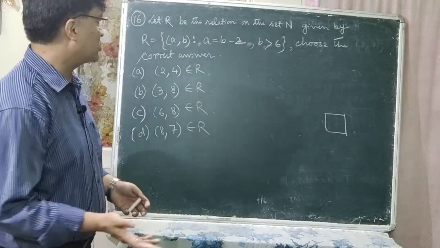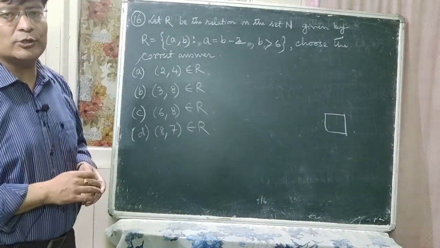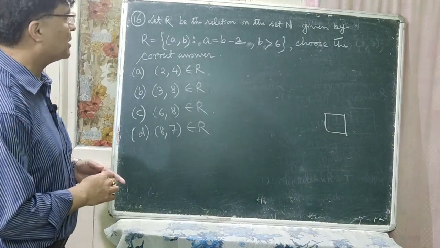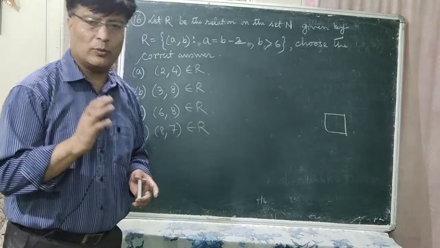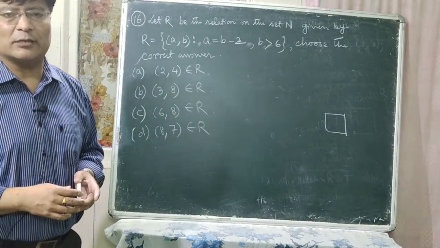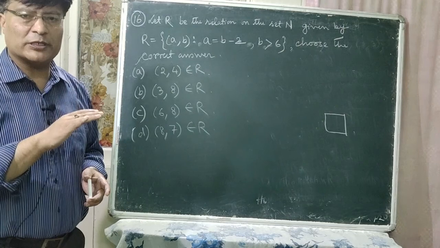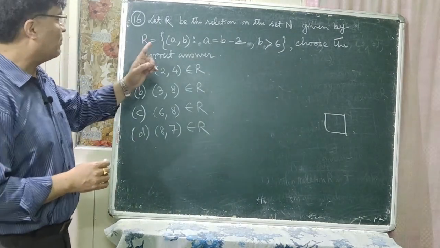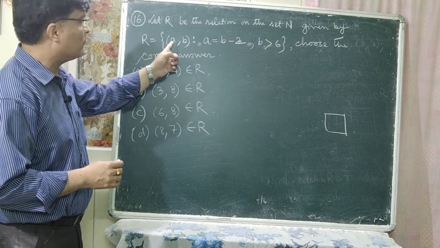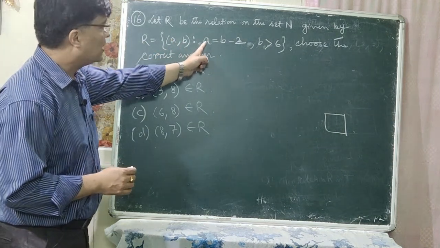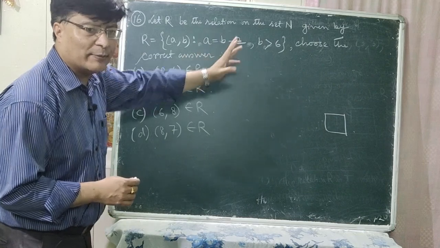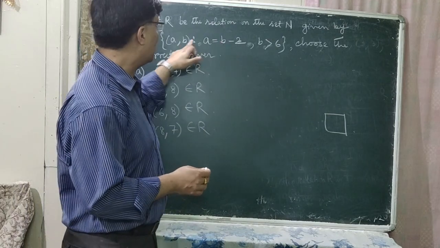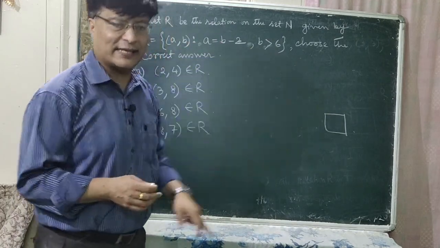Now we'll do the next question, that is question number 16. This is also of objective type. Let capital R be the relation on the set N. What is N? N is the set of natural numbers. Natural numbers means positive 1, 2, 3, 4, 5, 6, etc. R is given by R equals (A, B) such that A is equal to B minus 2, and B should be greater than 6. This second number B should always be greater than 6.